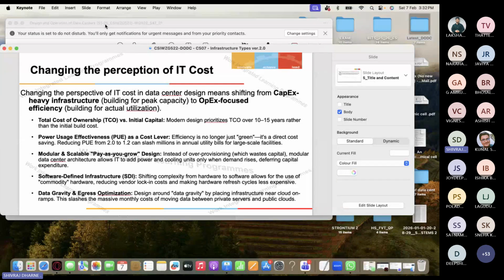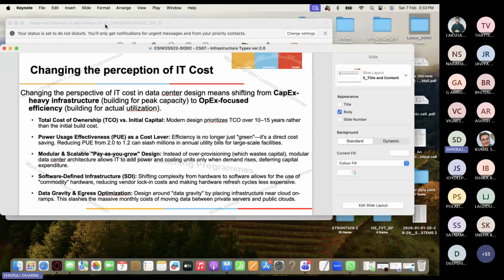So nowadays, the perception of IT cost in data center design is changing, shifting from capex to opex. Capex means you put in heavy upfront investment in infrastructure, compute resources, memory, network, storage, everything you need for the data center, and then wait to fully utilize it. Instead of that, opex-focused means you build it as you need it.